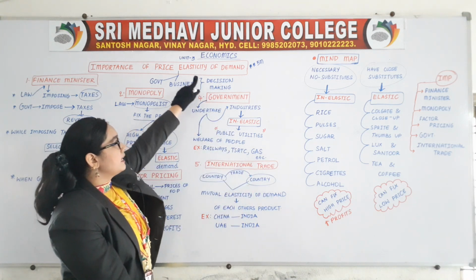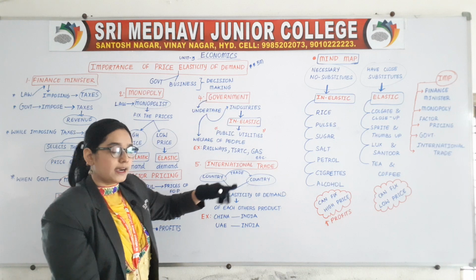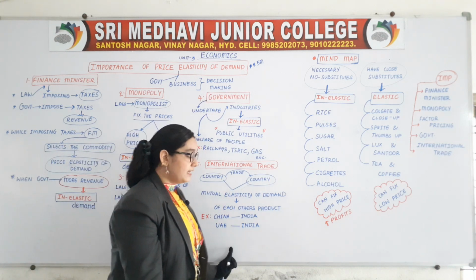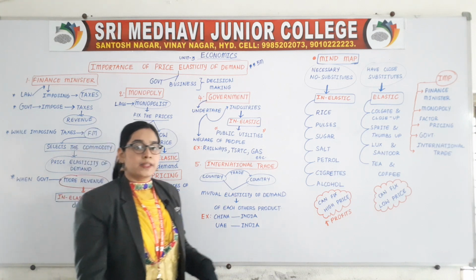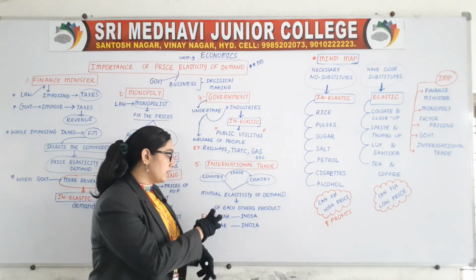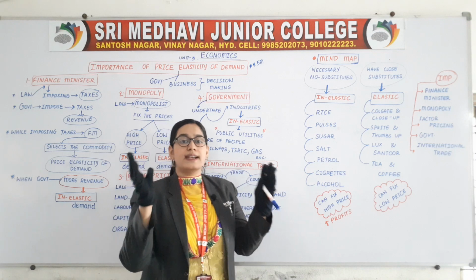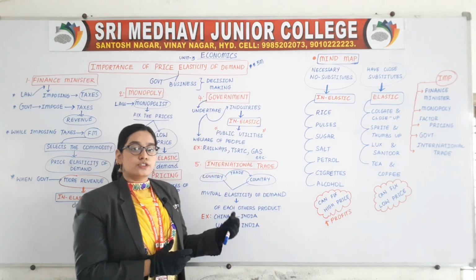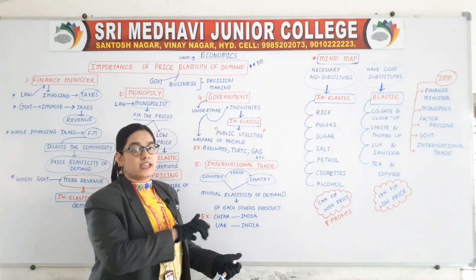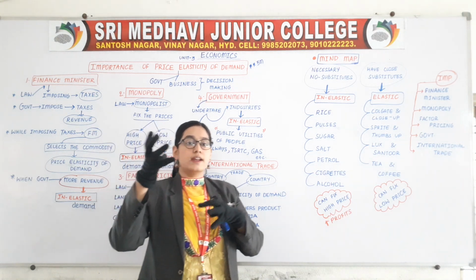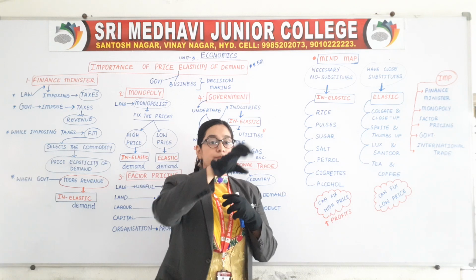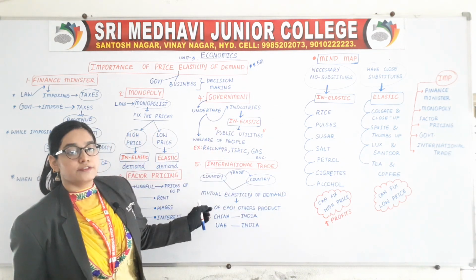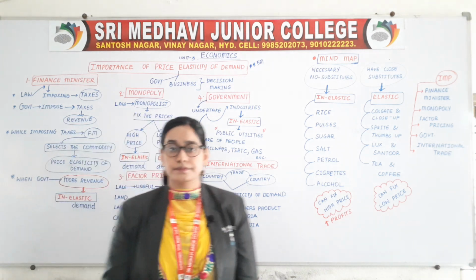So, who is helping us? Price elasticity of demand. Next example, UAE and India, United Arab Emirates. Petrol is found in more quantity. Petrol is an abundant resource in UAE. So, we borrow petrol from UAE. So, this is how we are using the commodities from various countries based on mutual understandings. So, the 5 points are completed.